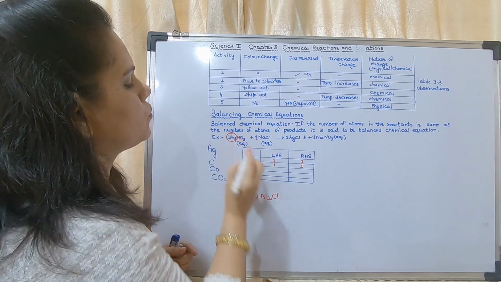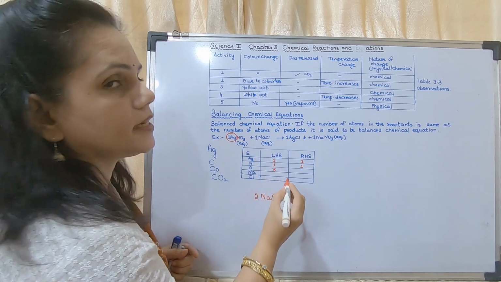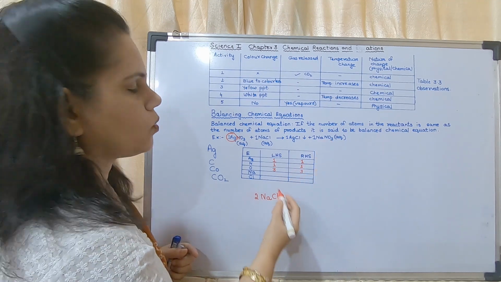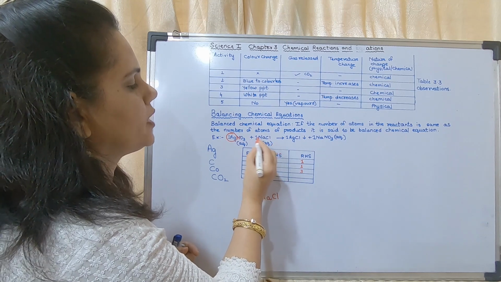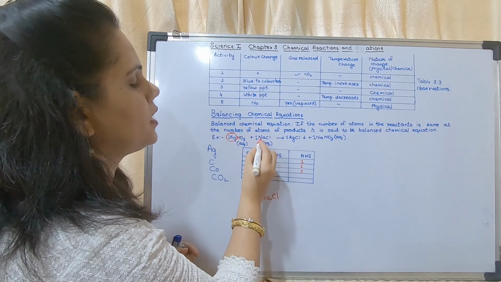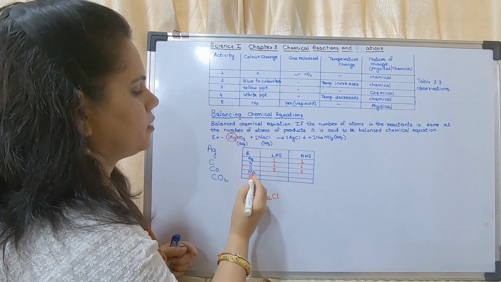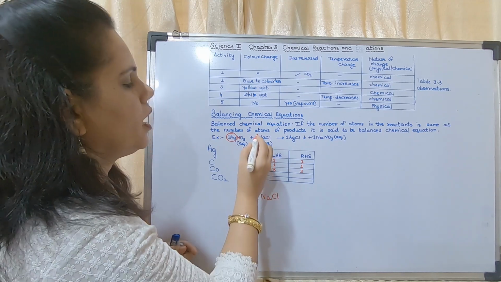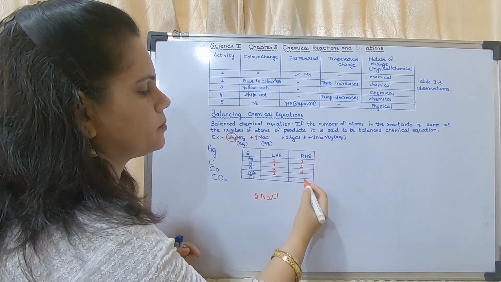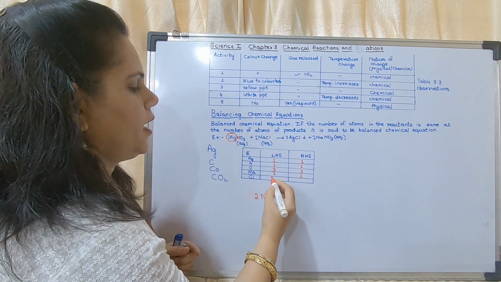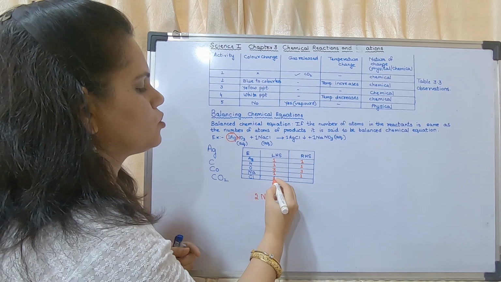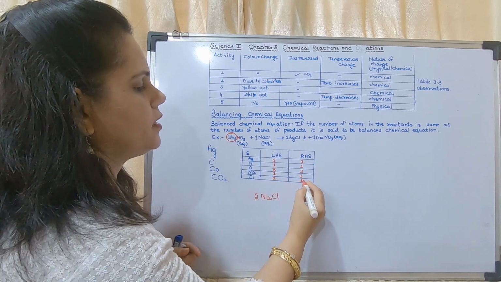Okay, now next is O. How many atoms of O? There are 3 atoms of O. Here how many atoms of O? 3 atoms of O. Now Na: N and a are together, and this N is different. This one is alone, these are together. So it is Na, it is sodium. How many atoms of sodium? 1. How many atoms of sodium? 1. And how many atoms of Cl? This applies here also. So 1 Cl and 1 Cl.